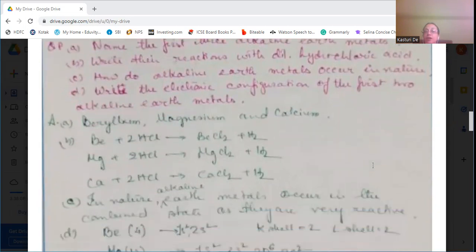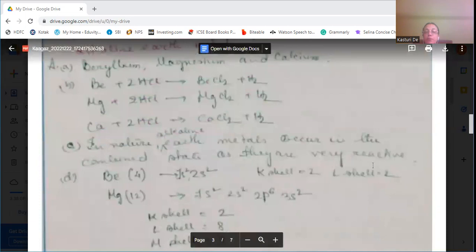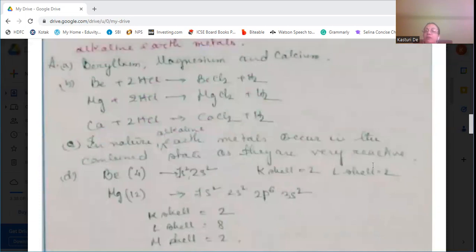Then, how do alkaline earth metals occur in nature? They occur in the combined state because they are very reactive. Beryllium has atomic number 4, therefore it is 1s2 2s2. That's the K shell with 2 electrons and the L shell with 2 electrons. Magnesium is 12, so 1s2, 2s2, 2p6, and 3s2. That means K has 2, L has 8, and M has 2 electrons.